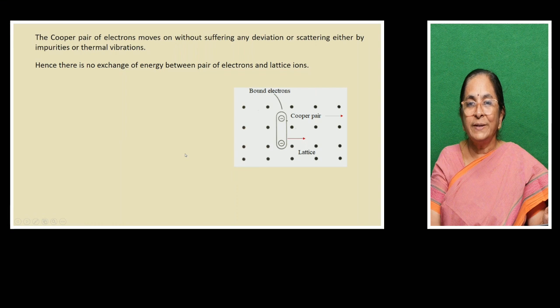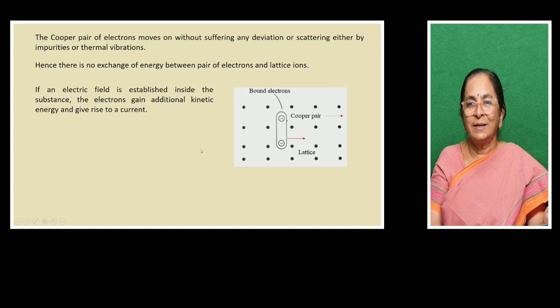So there is no exchange of energy between the pair of electrons and the lattice ions. That means there is no collision between the pair of electrons and the lattice ions. As a result, when there is no collision, there is no heat energy generated, or there is no resistance at all.